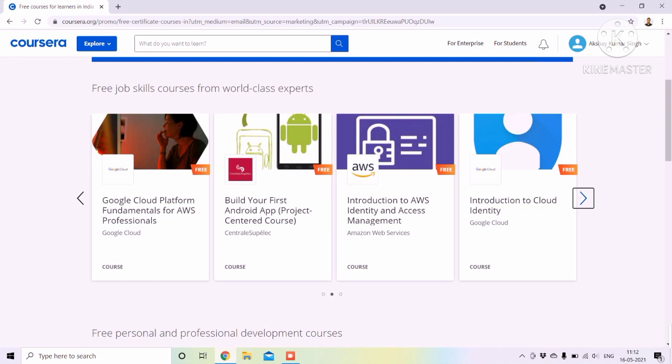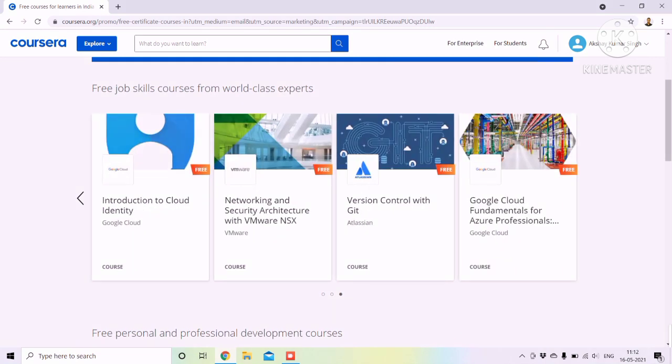Next is Introduction to AWS Identity and Access Management. This course is from Amazon Web Services, and it is also very good. Next is Introduction to Cloud Identity, which I completed, and it is also a very good course from Google Cloud. Next is Networking and Security Architecture with VMware NSX. This is from VMware, and I am seeing this type of course for the first time, since these are very new on Coursera, I think.